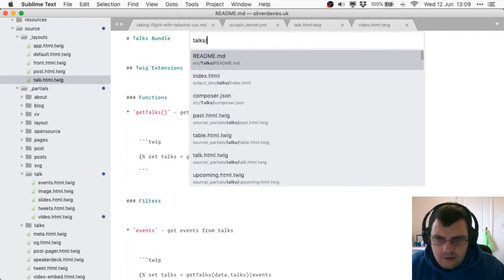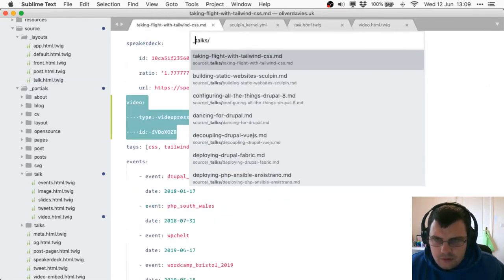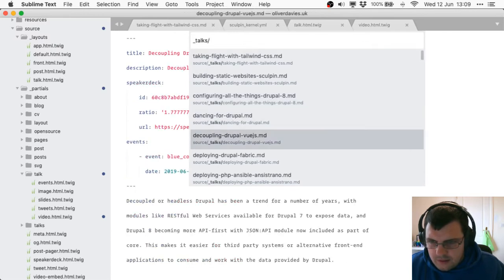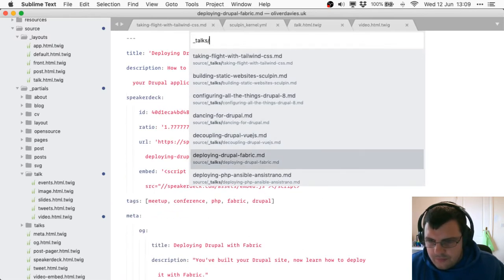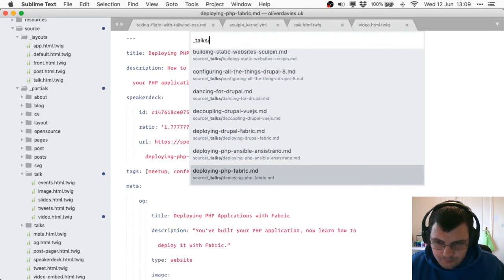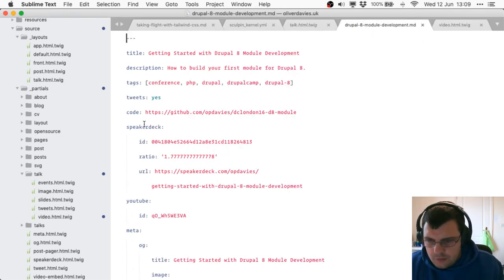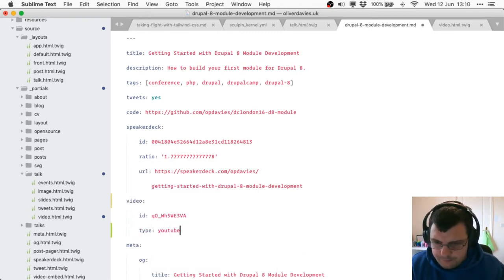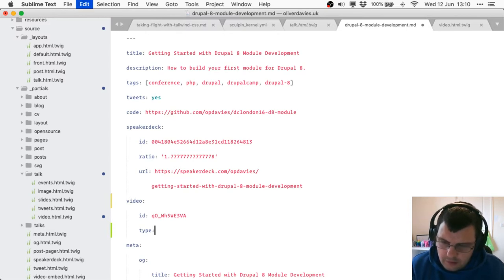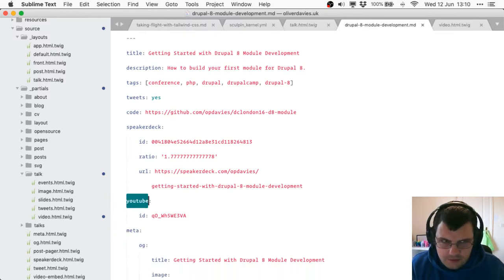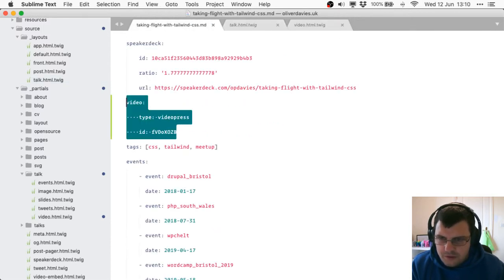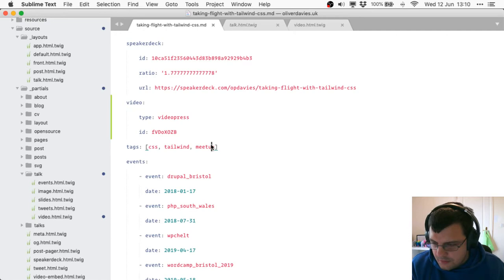So maybe any of these that have IDs. Of course, I need to find one now. YouTube, yeah. So again, I'd like to go back afterwards and change these to be type YouTube. But for now, let's just make it work in such a way that it's going to work for the new videos and the old videos. And I'll go back and tidy those up later on.